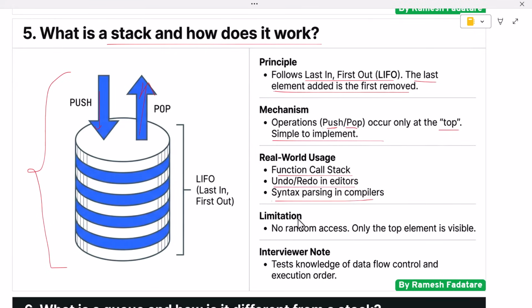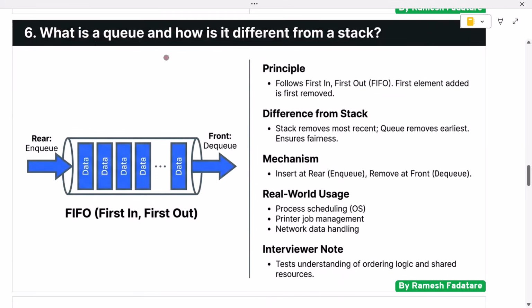One limitation of a stack is that you cannot access elements randomly. You can only see or remove the top element. Interviewers ask this question to check whether you understand basic data flow control and how stacks help manage execution order in programs. Next question: what is a queue and how is it different from a stack?